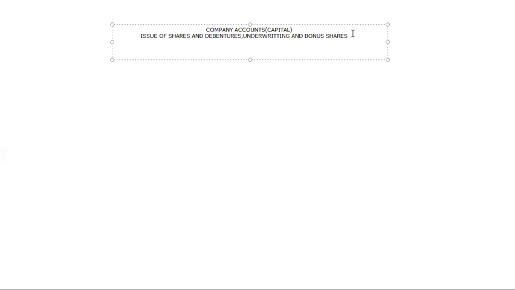So the first foremost concept is the business entity concept. Every transaction we are going to record from the point of view of the business only.